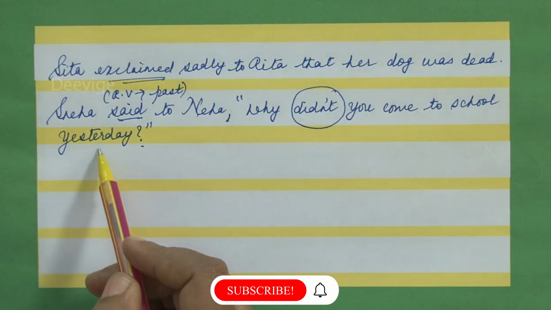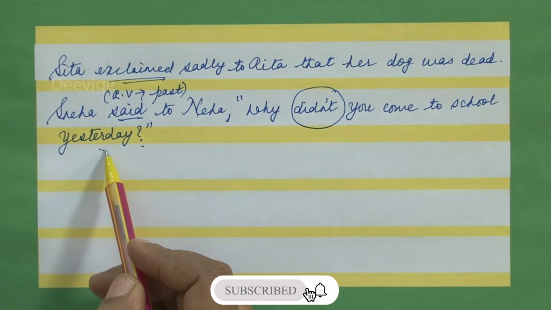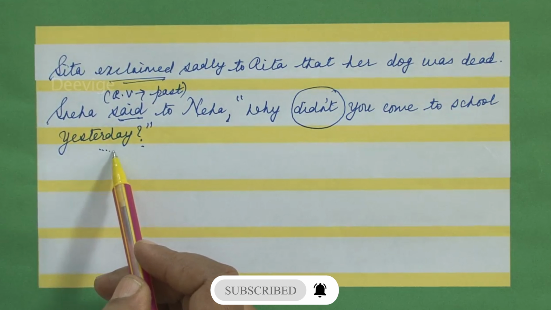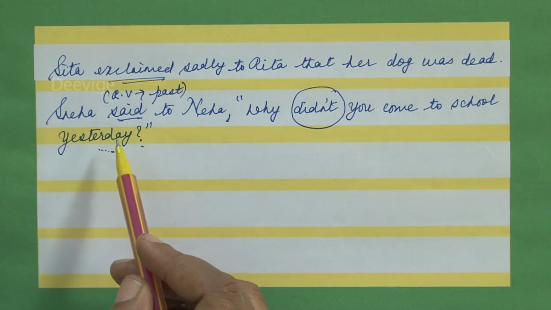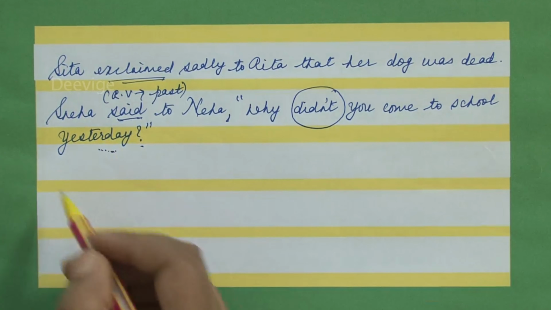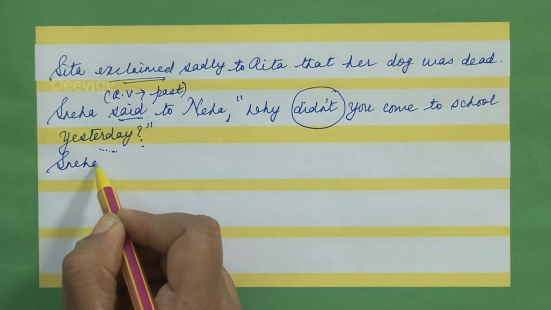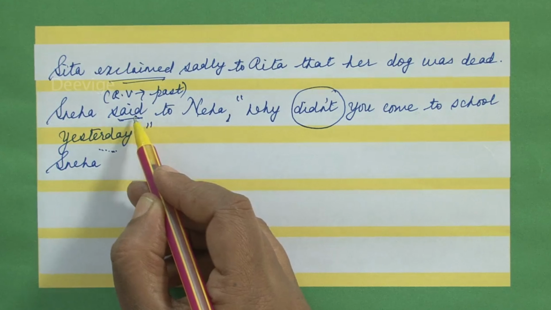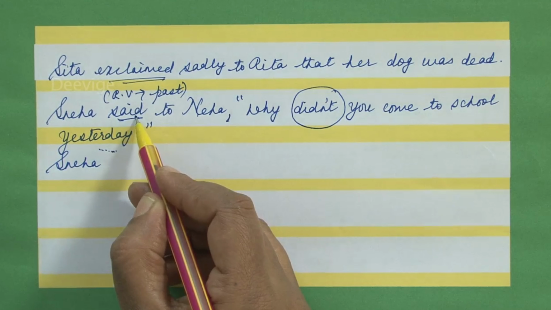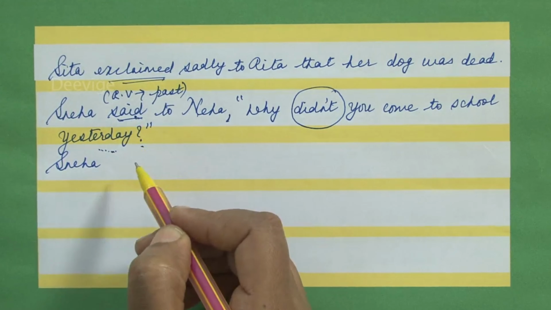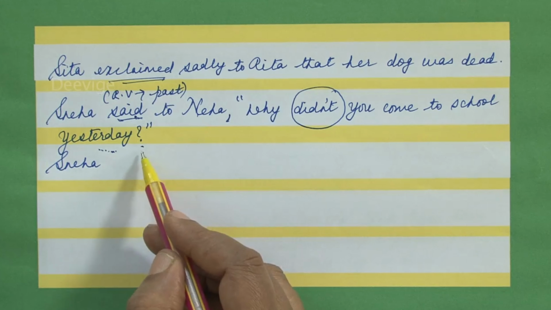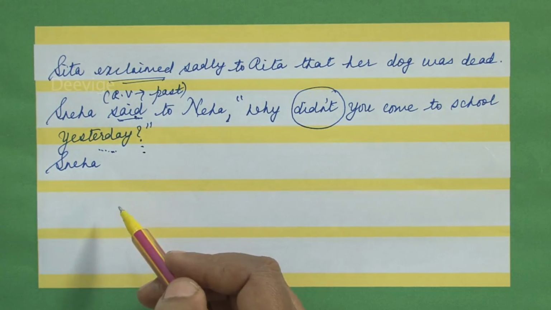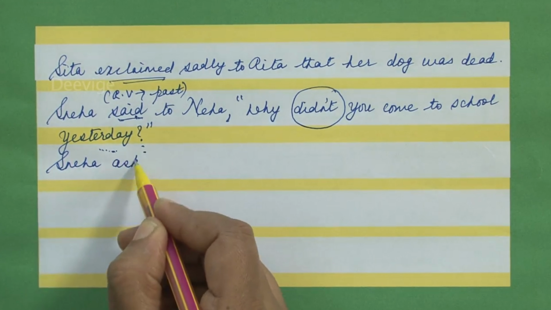So you have the word yesterday. You cannot retain the word yesterday even in the indirect speech. You have to say it as the previous day. That is the change that you have to make when you are changing it from direct to indirect. So you will say Sneha. Since said is not going to be retained as said, what is it going to be changed into? You are going to write it as asked. Why are you changing said to asked? Because there is a question mark at the end of the sentence. So Sneha asked Neha,